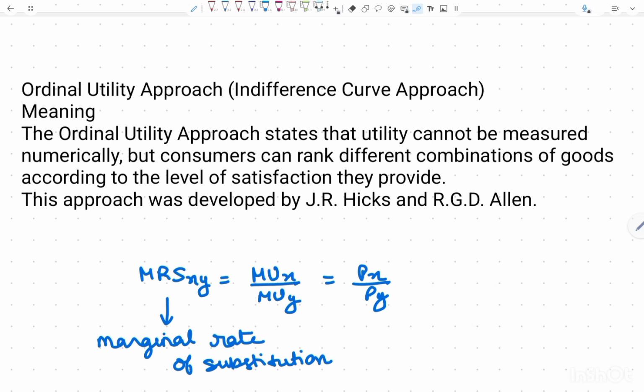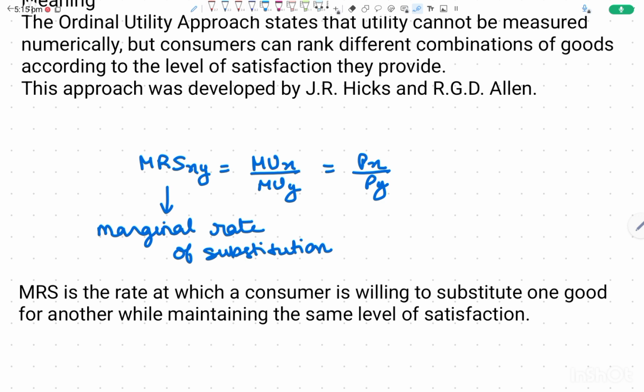Here in the ordinal approach they also talk about the marginal rate of substitution, which is equal to marginal utility derived from x upon marginal utility derived from y, which is equal to price of x upon price of y. Now, marginal rate of substitution is the rate at which a consumer is willing to substitute one good for another while maintaining the same level of satisfaction. It means that marginal rate of substitution is an economic concept that refers to how much the consumer is willing to substitute one good for another.